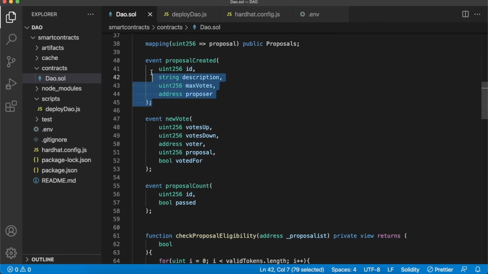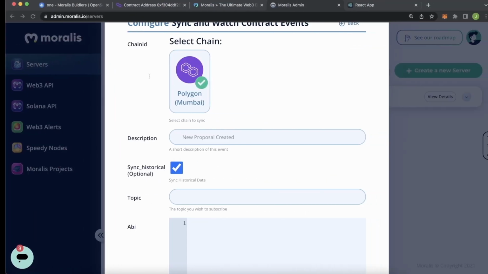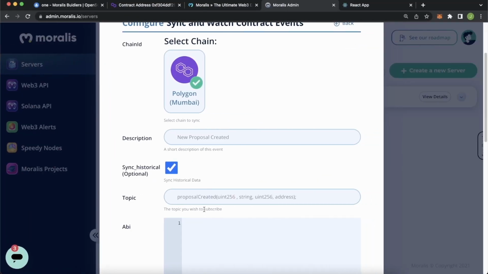So we can copy these from over here and paste it in over here. And what's important here, you take the event away and you just have the proposal created, the event name. And for the variables, you don't have the variable names, you just have the variable types. So uint256, string, uint256, and address.